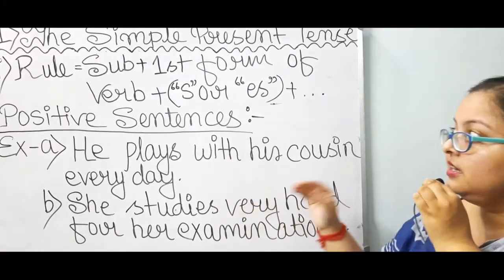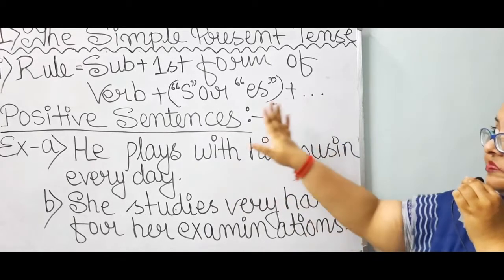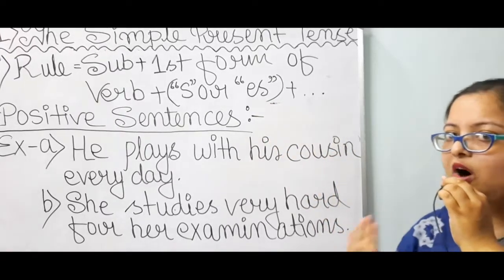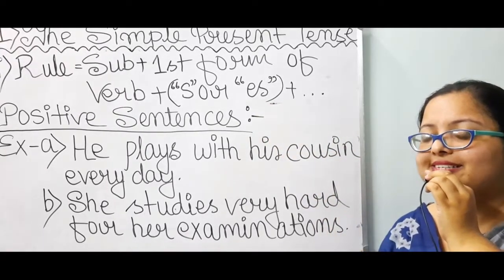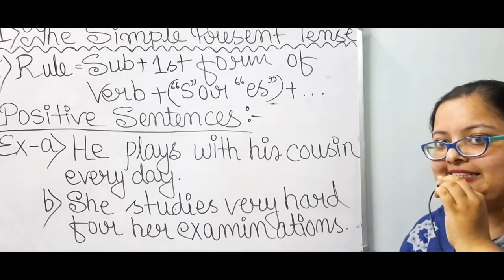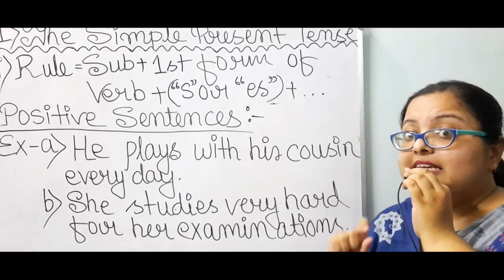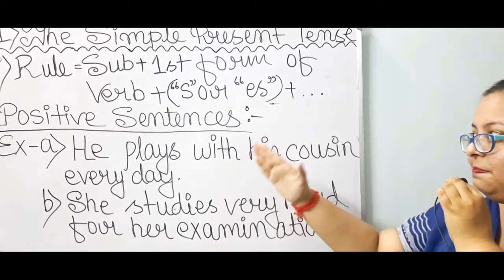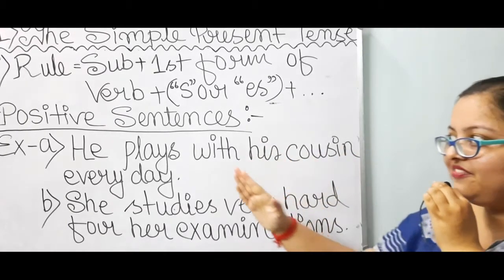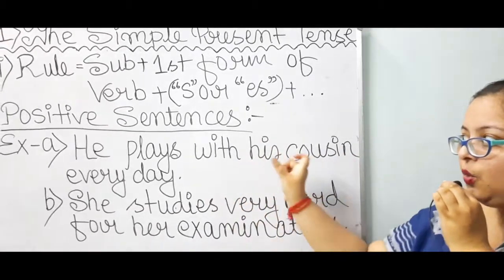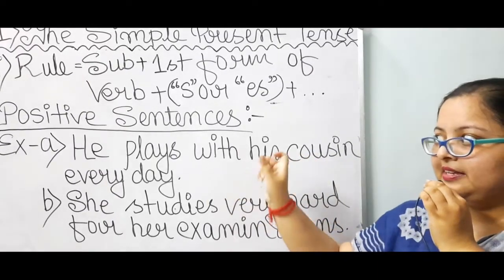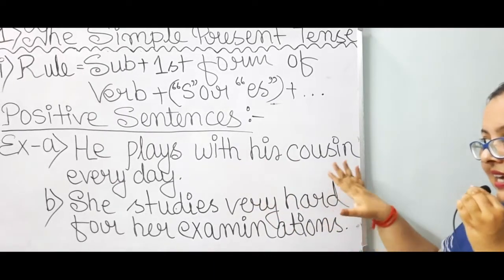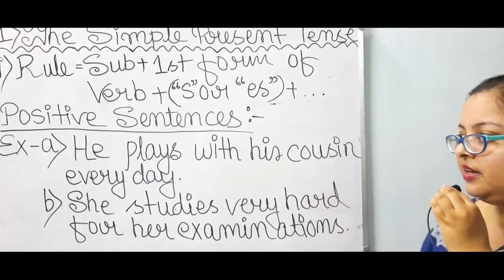After s or es is added, we can add words of our own choice to complete the sense of the sentence. So he plays with his cousin every day, which makes its sense complete.